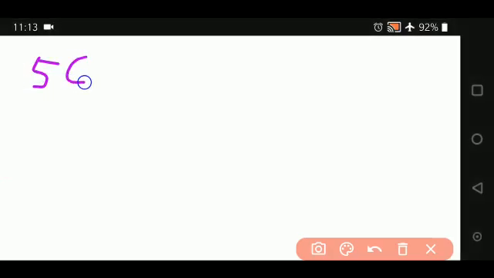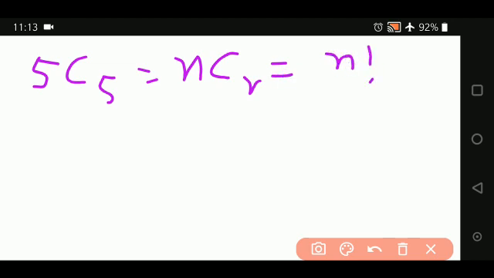5C5 is nothing but in the form of the combination nCr. And what is the expansion of nCr? n factorial divided by (n minus r) factorial into r factorial.